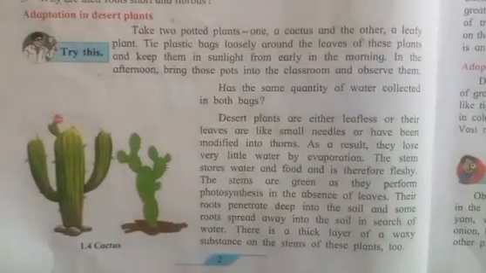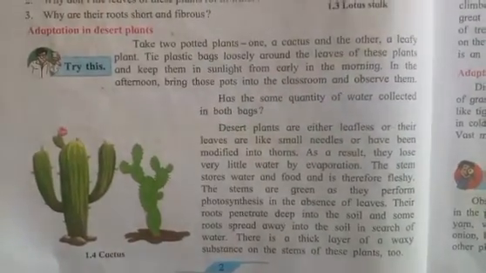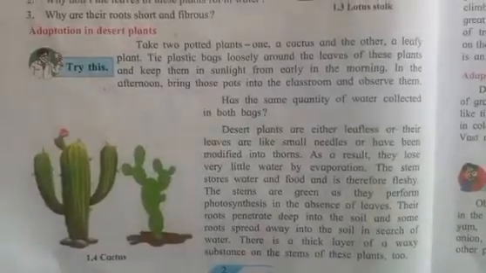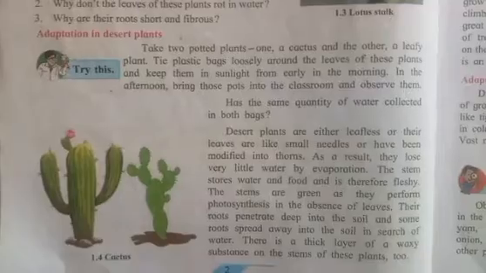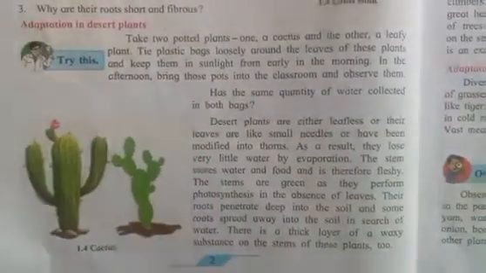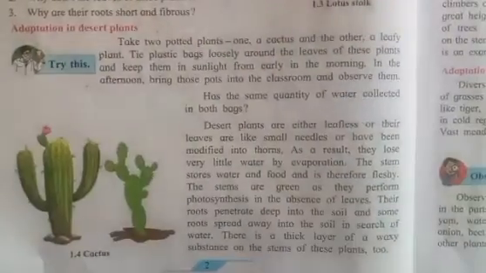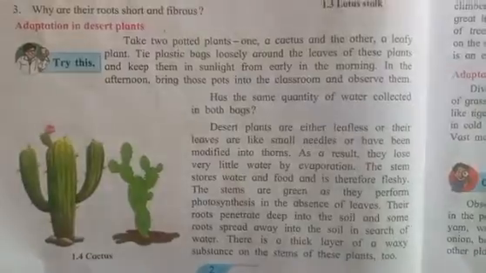If the cactus plant does not get water for a few days, it can still survive. And you all know, in desert areas there is huge scarcity, and water is not easily available. So that's why these kinds of plants are mostly found in desert areas.